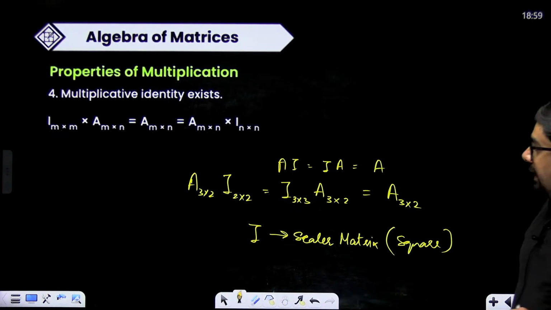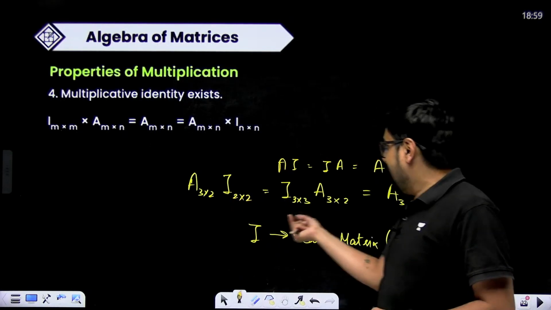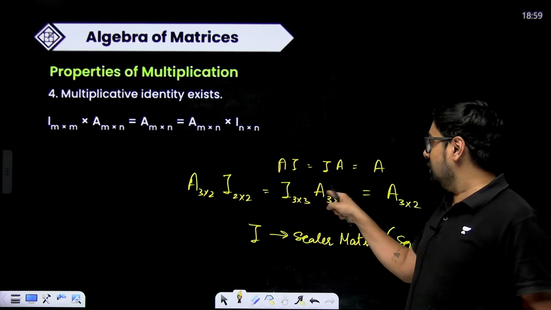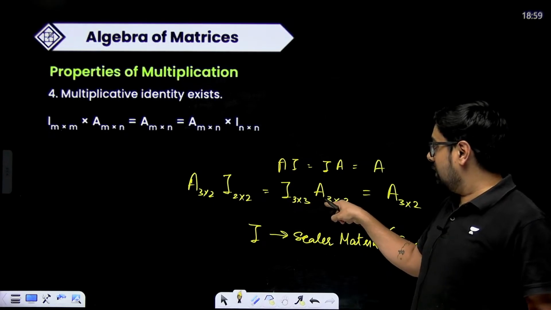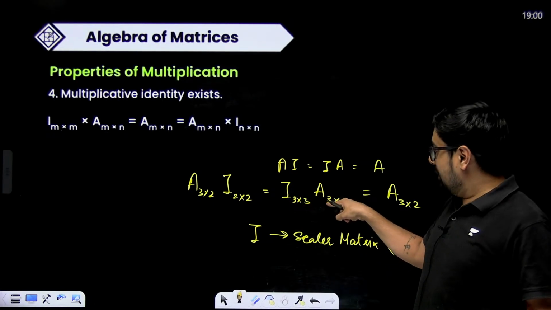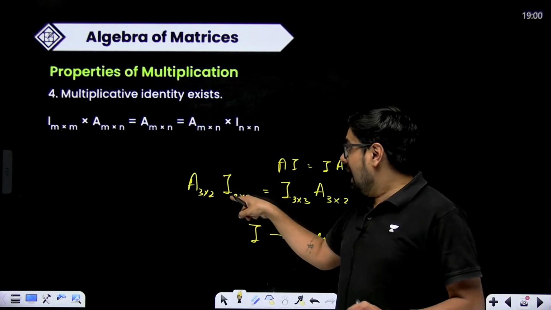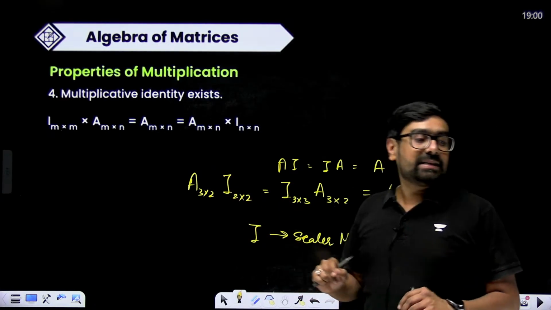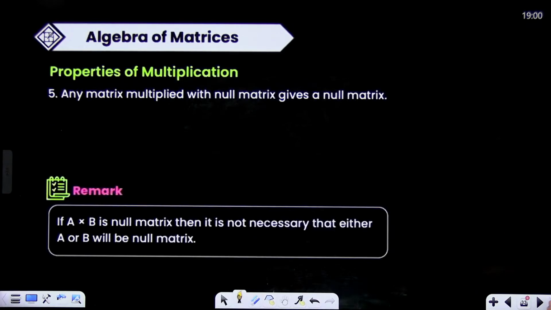Okay. In AI, if you are multiplying, here your identity matrix will be of 2 cross 2. Here your identity matrix will be of 3 cross 3 because I is multiplied with A. So here the number of columns in I and the number of rows in A should be equal. Here the number of columns in A and the number of rows in I should be the same. Okay, very important point. Now let's move ahead.